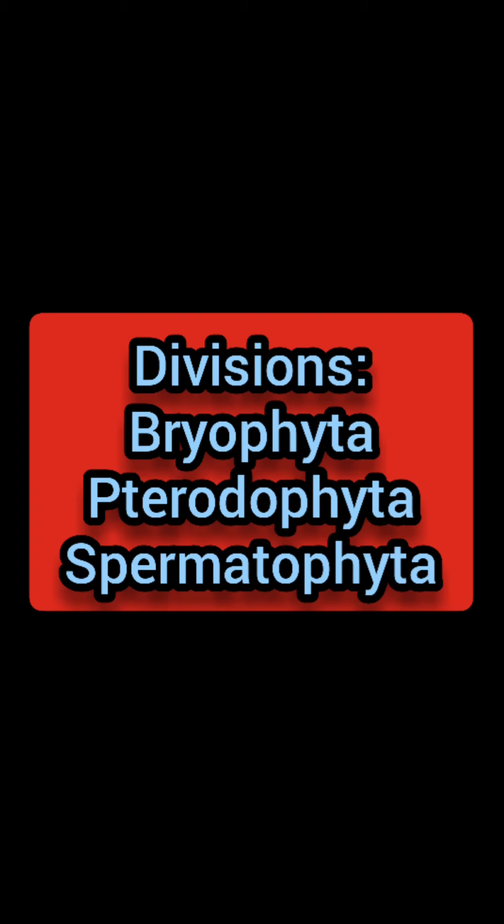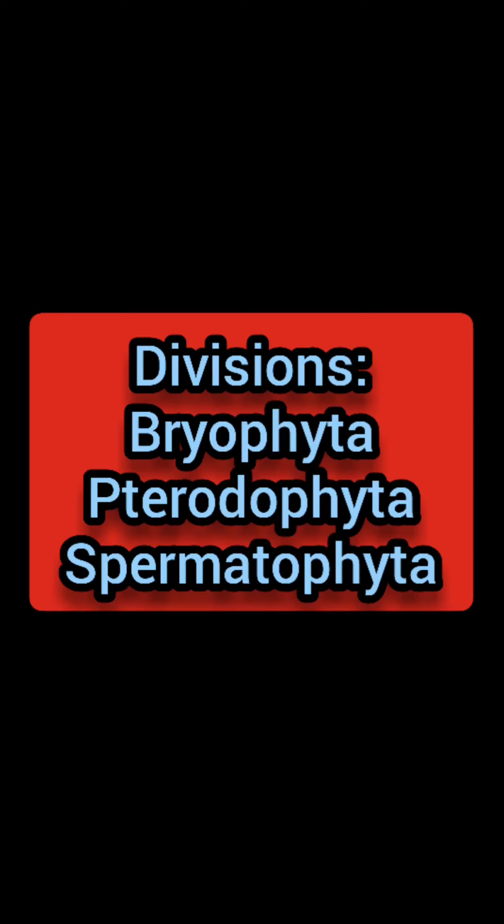The kingdom Plantae contains about 300,000 different species of plants. The kingdom Plantae is very important among the five kingdoms of organisms, as they are the source of food for all other living creatures presently living on planet Earth, which depend on them to survive. Divisions of the kingdom Plantae: Bryophyta, Pteridophyta, and Spermatophyta.